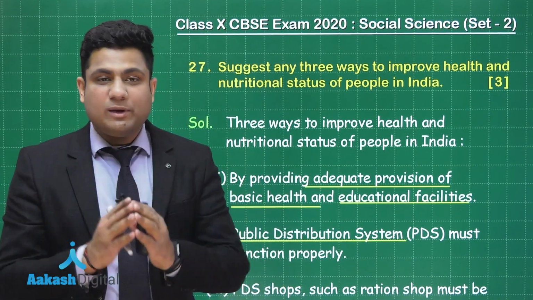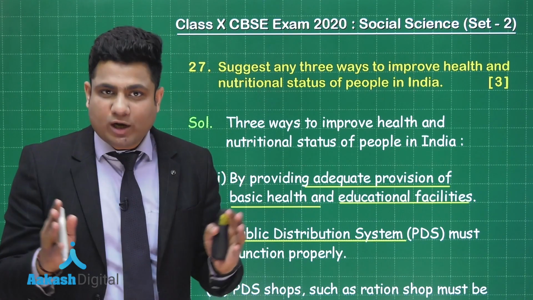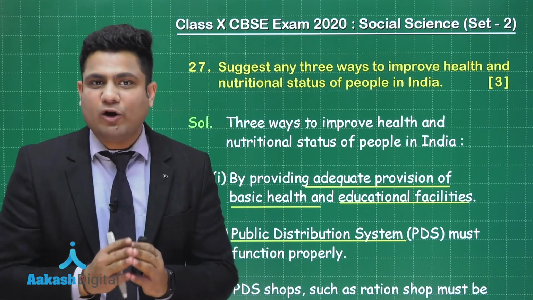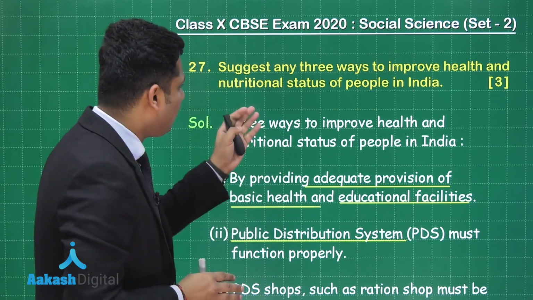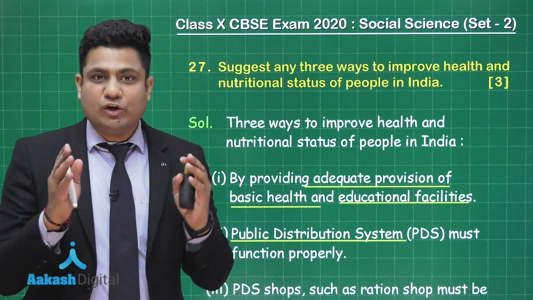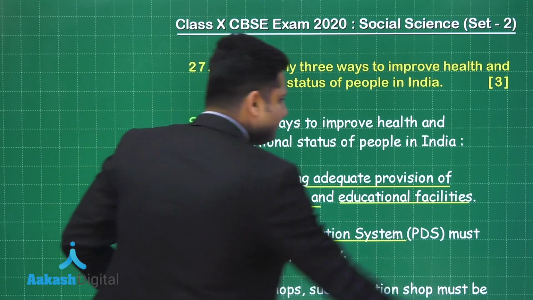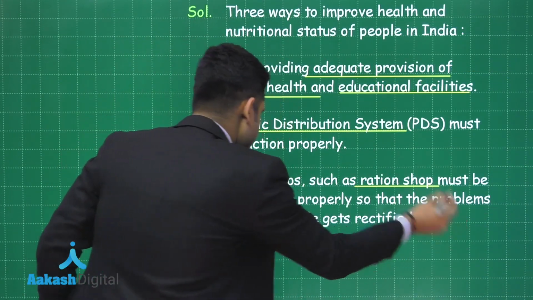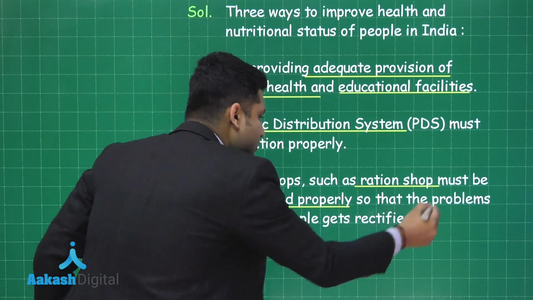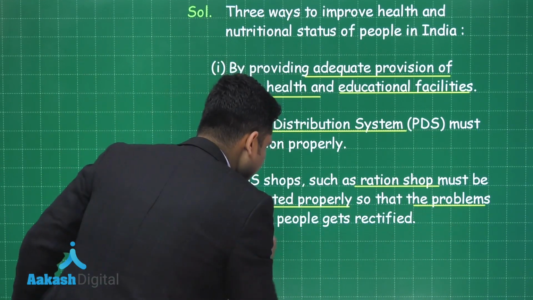So only the public distribution system scheme is not enough, but the functioning of the PDS system is also very important here in order to improve the health and the nutritional status of the people of India.